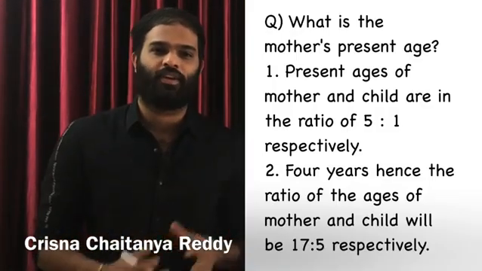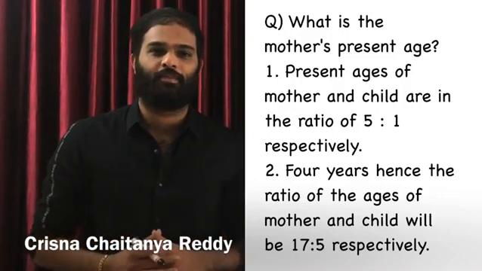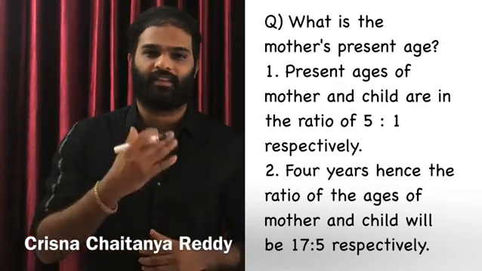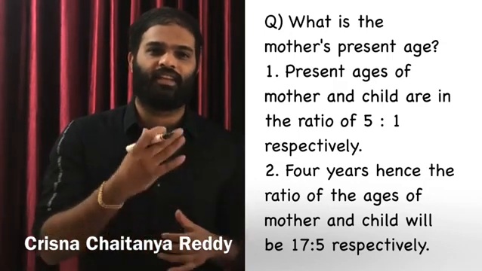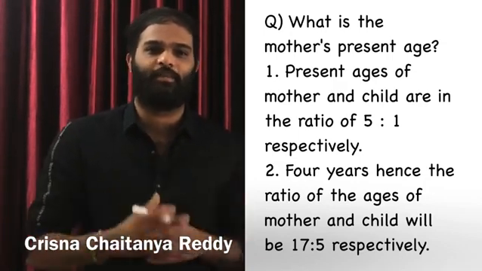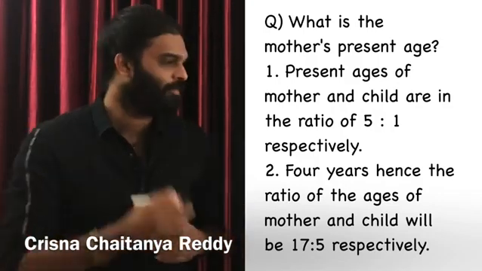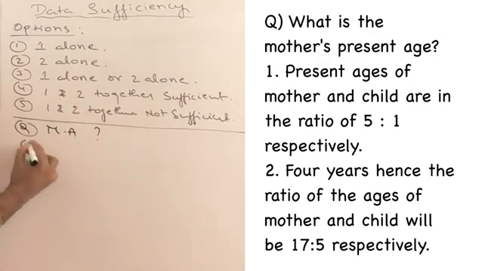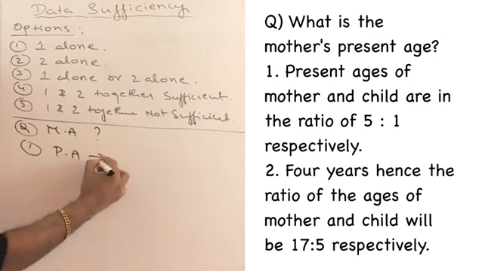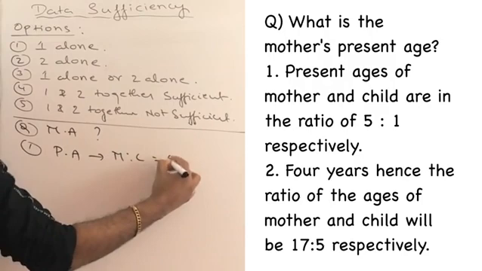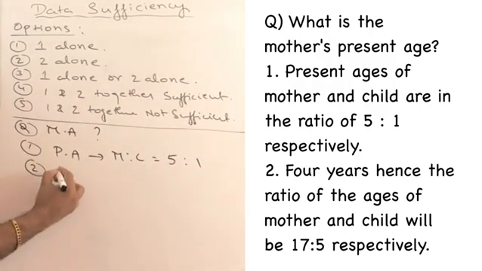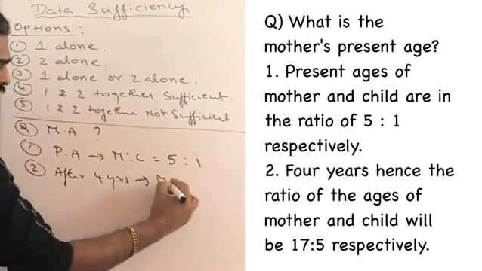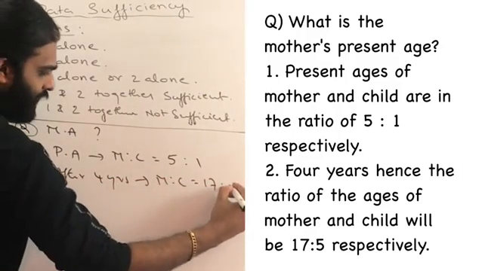Suppose the question is, what is mother's present age? The first statement is, present ages of mother and child are in the ratio 5:1 respectively. Second statement is, 4 years hence, the ratio of the ages of mother and child will be 17:5 respectively. That means, he is asking us to find out the mother's age. And from the first statement, he has given the present ages of mother and child are in the ratio 5:1. And then he said, 4 years hence, that is after 4 years, mother to child will be 17:5.